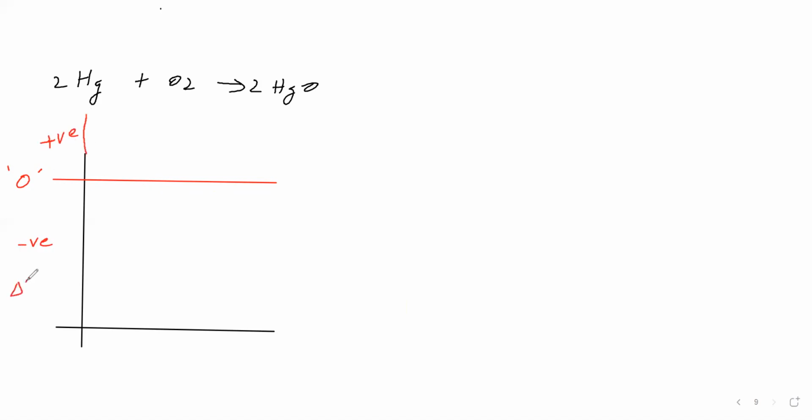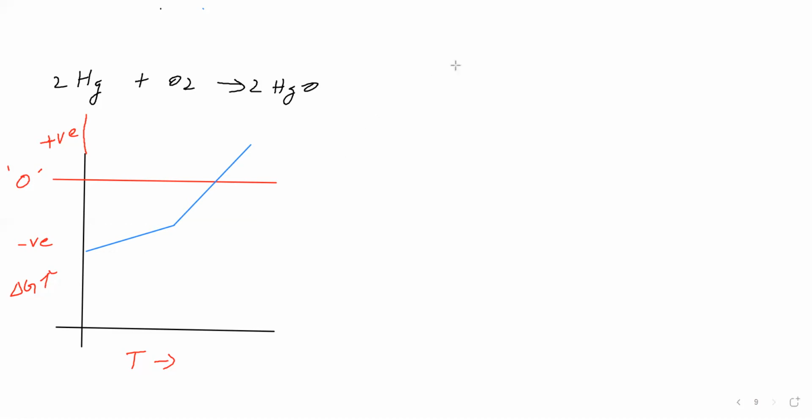Delta G increases like this, temperature increases like this. For mercury into mercuric oxide, how is the graph? The graph is like this for mercury into mercuric oxide.